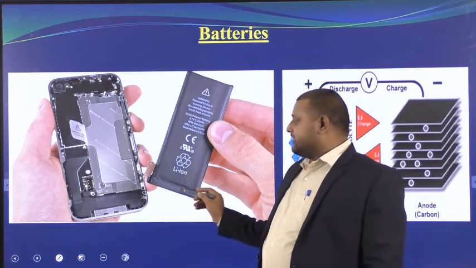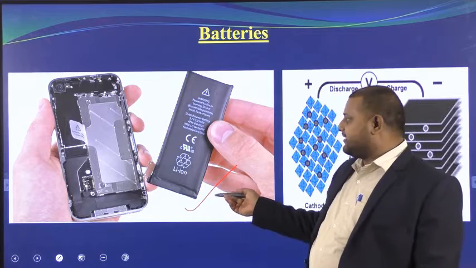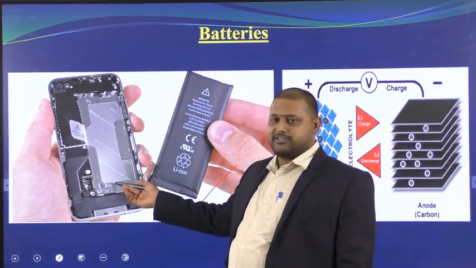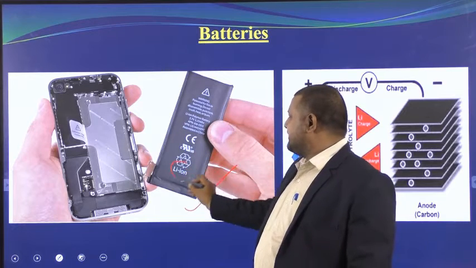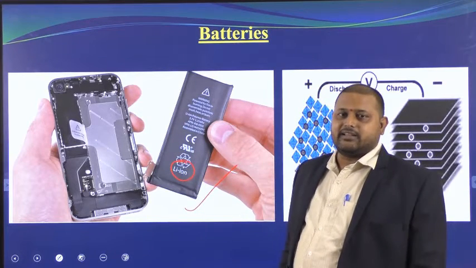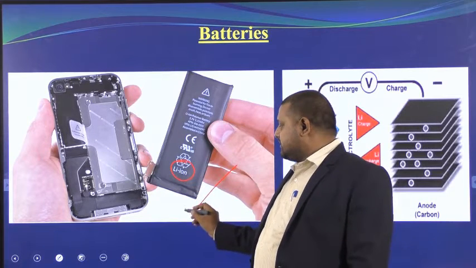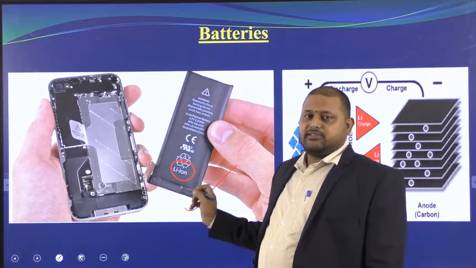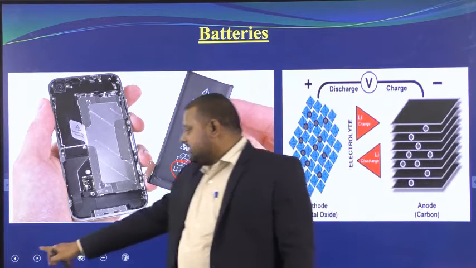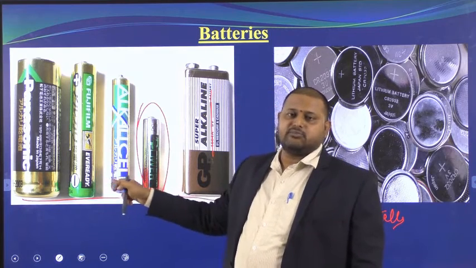The next one, this battery, I think you are more familiar with than other batteries. It is used in your mobile phones. It is written very clearly here, lithium ion battery. Li means lithium ion battery. This changed the world tremendously. Previously they used only conventional batteries, which did not give much voltage.